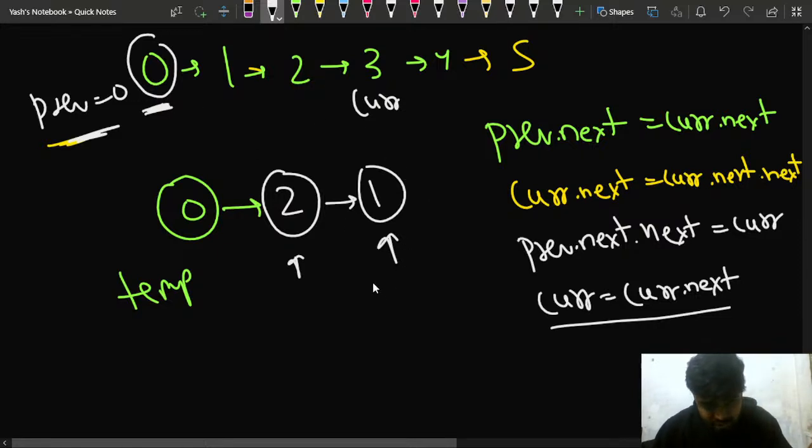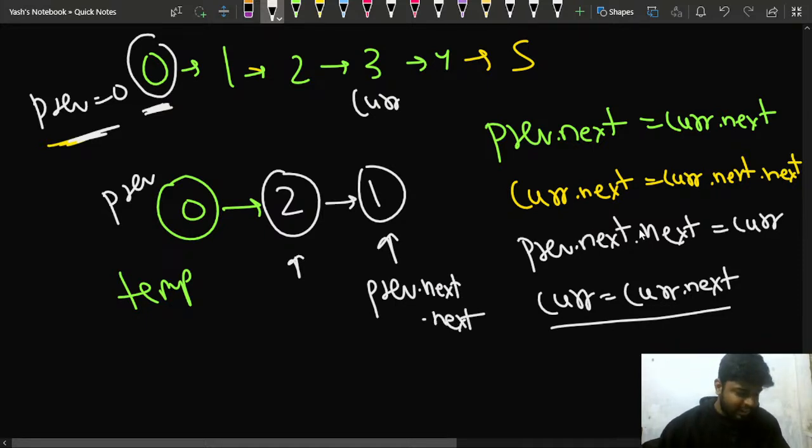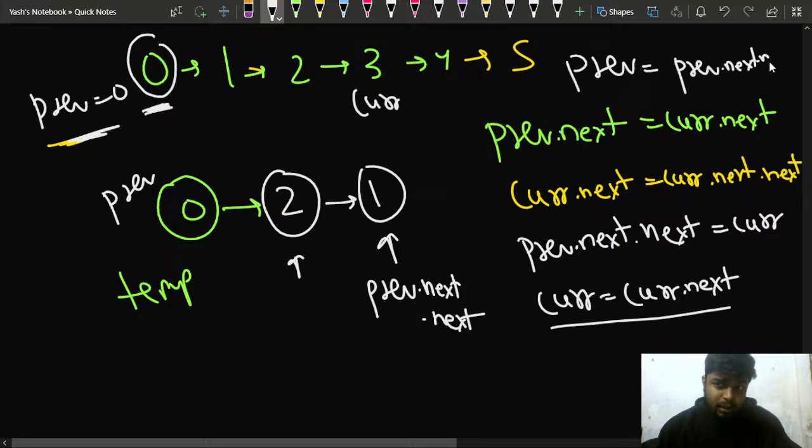So that's why, if this was the previous node, then this particular node is previous dot next, right? So what I'll do is I'll say that previous dot next is equal to current, so that's why I'll update my previous. One more thing that I'll be doing is previous is equal to previous dot next. So in that case this will get updated. Once this is done, the same process would repeat.